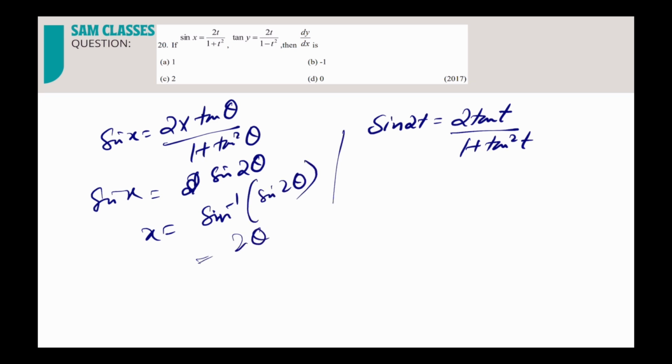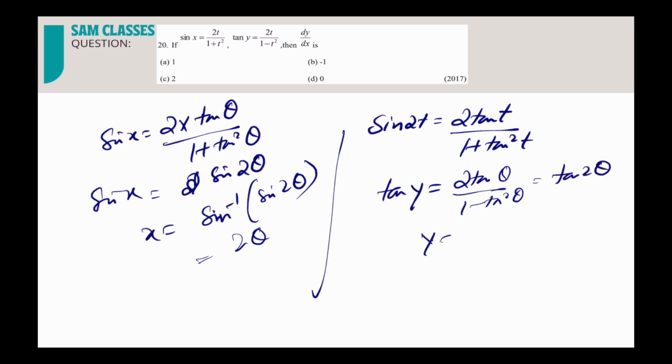Now coming to the tan one, again tan y is equal to 2 tan theta by 1 minus tan square theta, and that is nothing but tan 2 theta. Again the same formula, you just need to know the formula. So if I take tan inverse, tan will be cancelled, tan inverse tan, and we'll get 2 theta. So what will be dy by dx? 1, that's it, done.